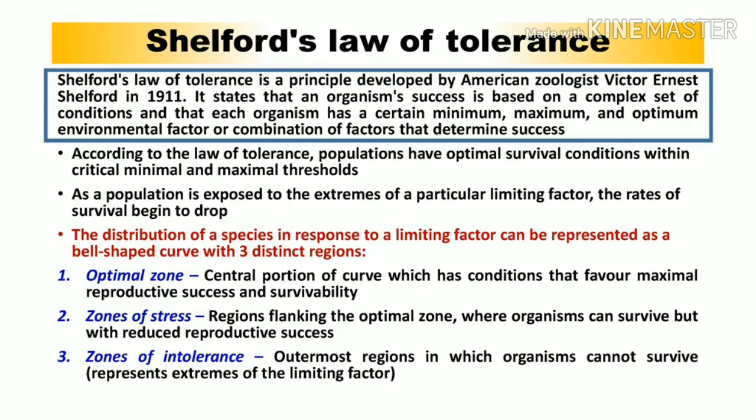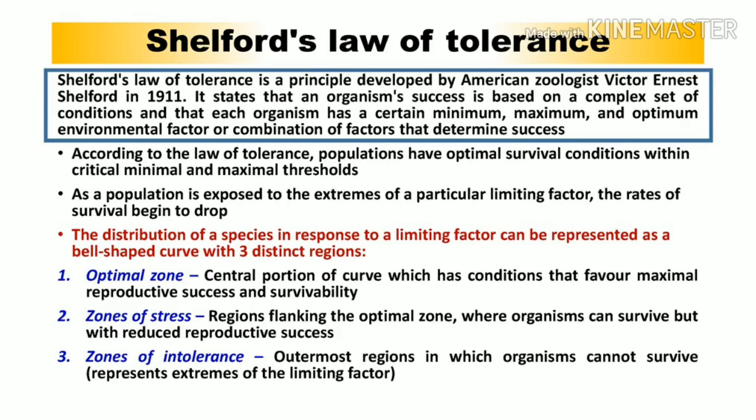The second zone is the zone of stress, that means the region flanking the optimum zone where organisms can survive but with reduced reproductive success. So the zone of stress you are going to get in a flanking portion, that means in the middle portion there will be a presence of optimum zone, and on both the sides, that is left and right side of the optimum zone, there will be a presence of zone of stress.